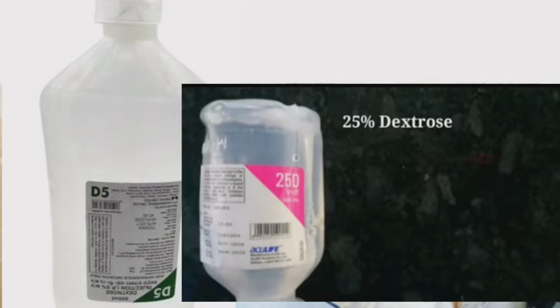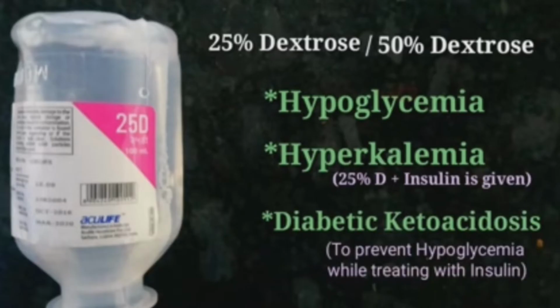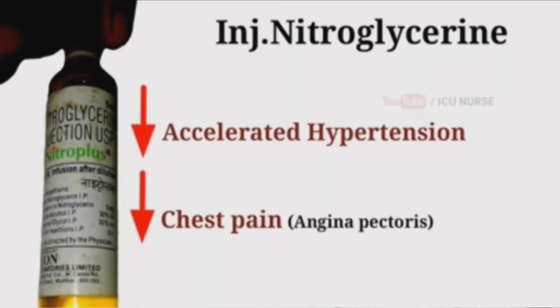Dextrose, sometimes D25 or 50% dextrose, is used to treat hypoglycemia. It is also used to treat hyperkalemia, that is high blood potassium, and diabetic ketoacidosis. Nitroglycerin is used to decrease accelerated hypertension. It is also used to decrease chest pain, that is angina pectoris.